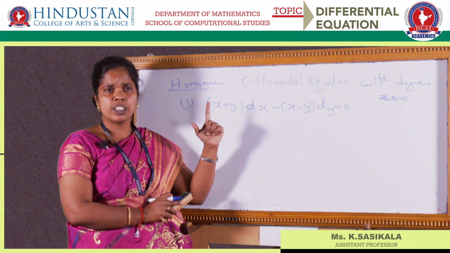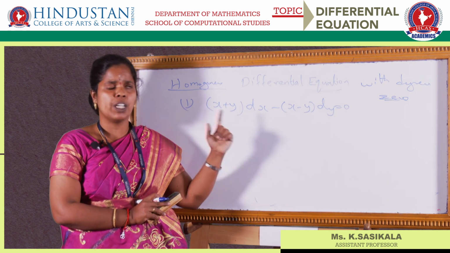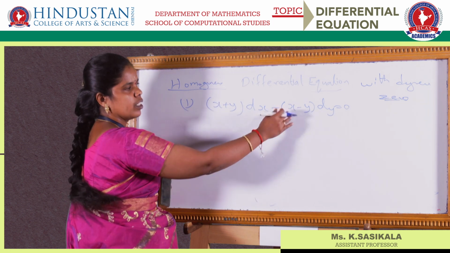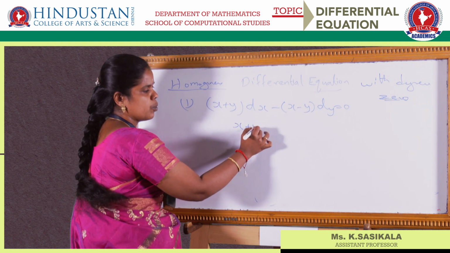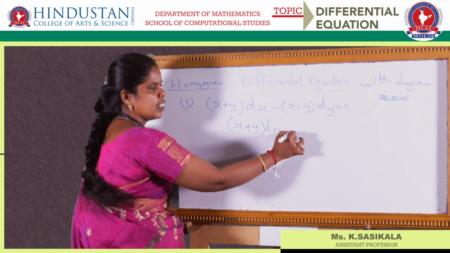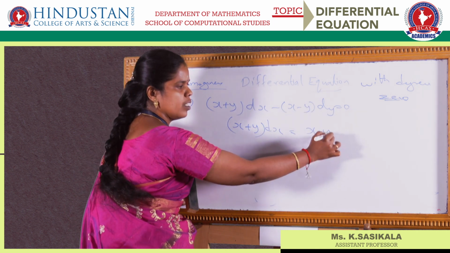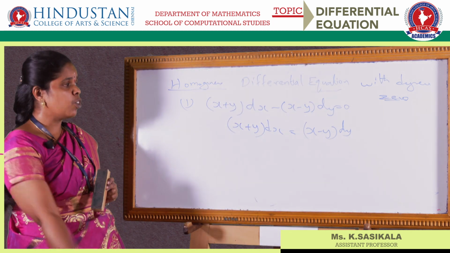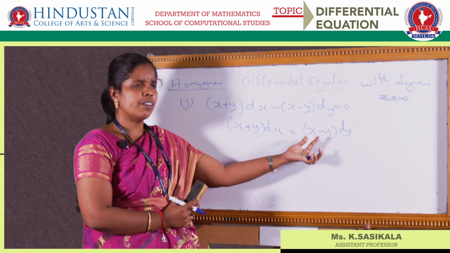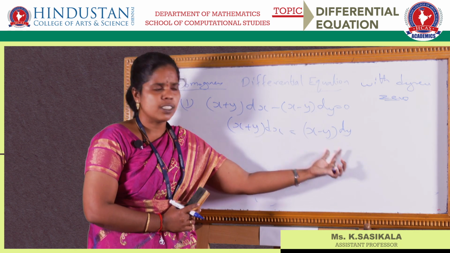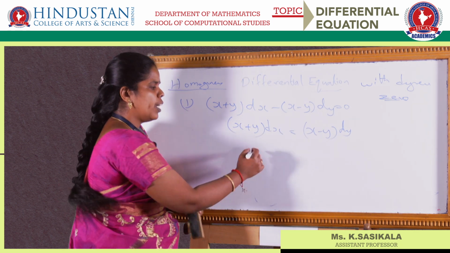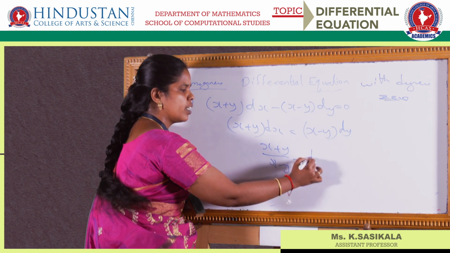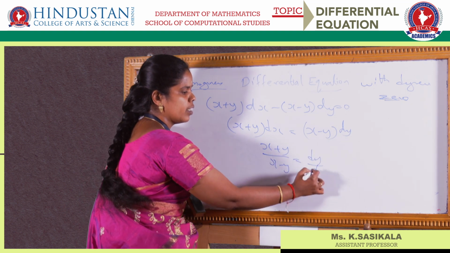What you have to do, first step, is find dy by dx. So I will take this term to the other side. We will have x plus y into dx is equal to x minus y into dy. First step is to find dy by dx. So this dx goes to this side, and this comes to this side. We will have x plus y by x minus y is nothing but dy by dx.